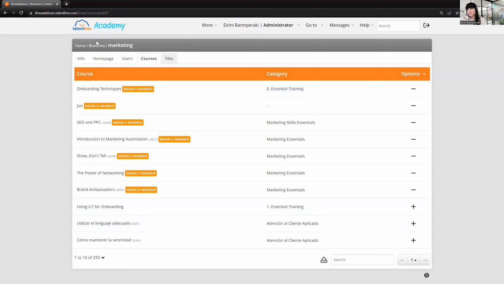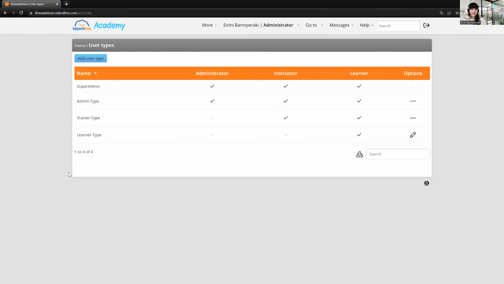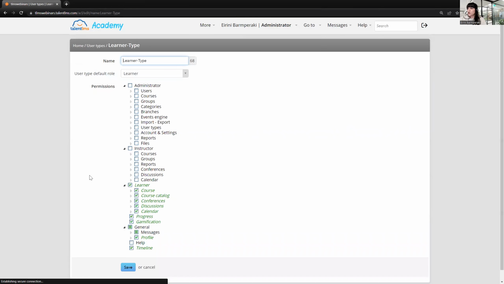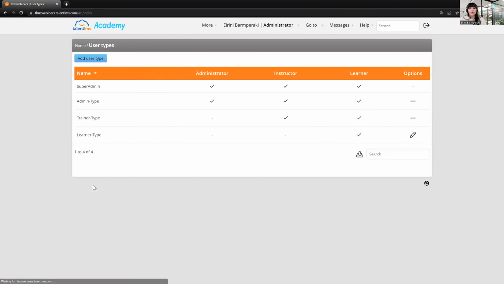And you might be wondering, is it possible to have a course catalog but hide it from our learners? The answer is yes. All you need to do is go to user types from your admin dashboard, select an existing user type. Let's click on the learner type here. And if I scroll all the way down, I find the course catalog permission. I will simply uncheck it, click save, and that's it. This way you can enable or disable the course catalog for different user types assigned to learners.